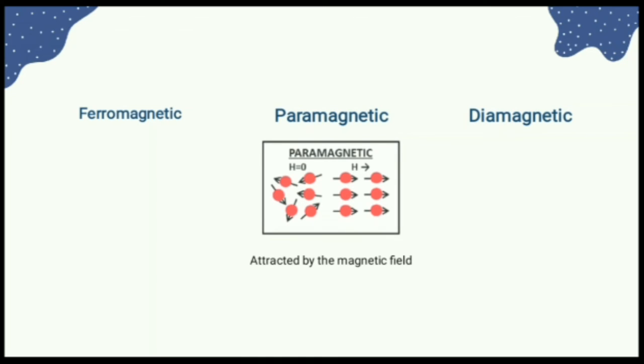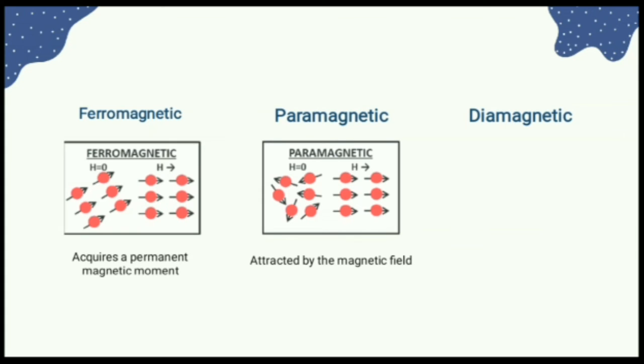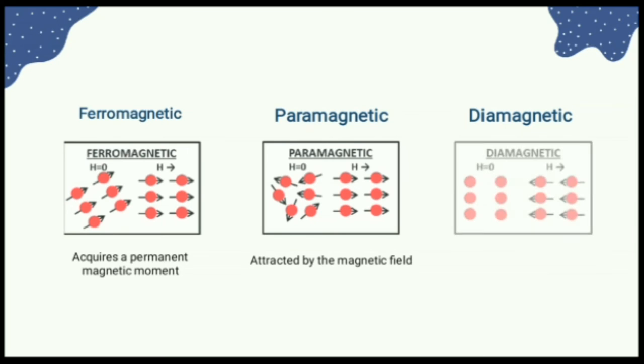Paramagnetic property is only shown when the substance contains one or more unpaired electrons. When a substance acquires a permanent magnetic moment, it is known as ferromagnetic. On the other hand, substances which are repelled by a magnetic field are called diamagnetic. A substance shows diamagnetic property when it contains only paired electrons.